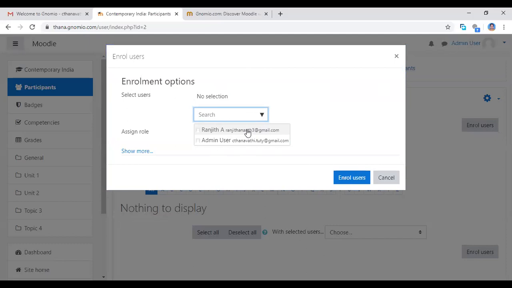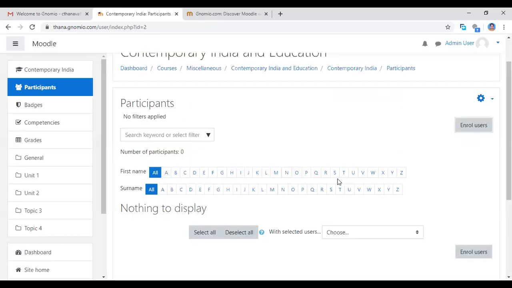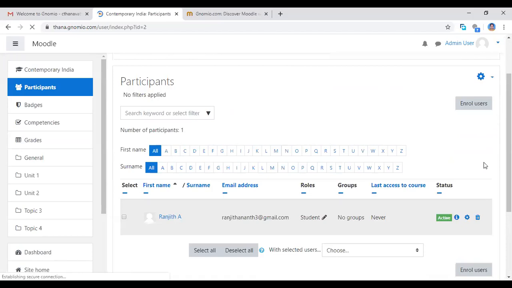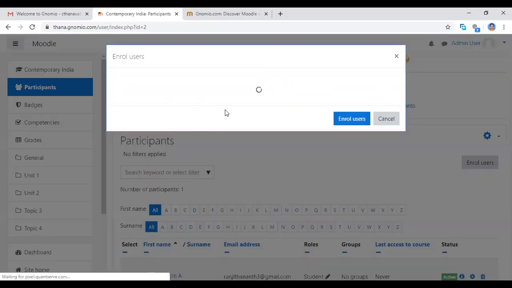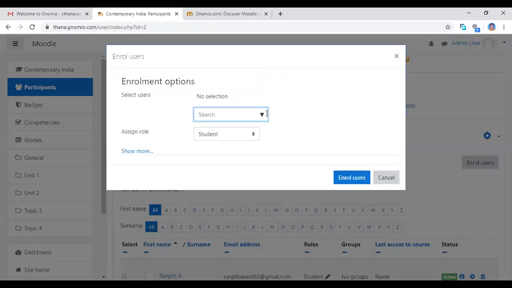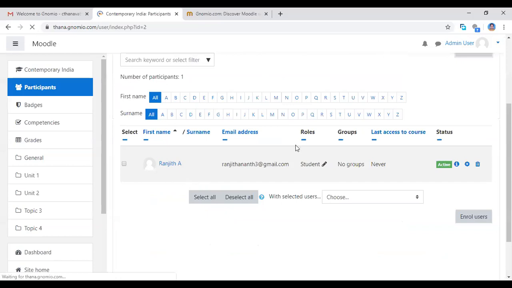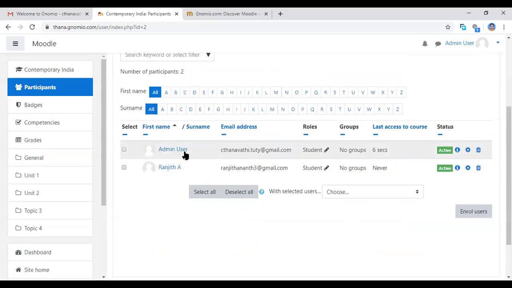So now I'm adding Ranjit Anand here. Now I added. Then click enroll user. Now I'm also adding myself as an admin and user. Then click enroll user. Now see here, two participants are there: me and Ranjit Anand, two persons are there.